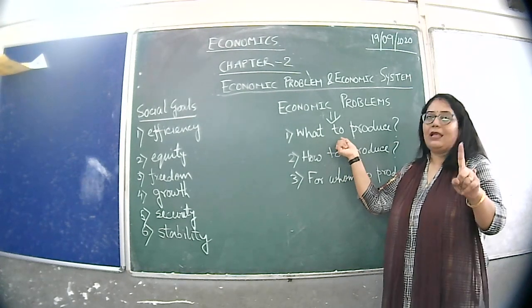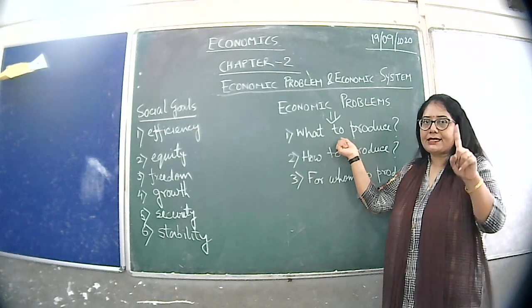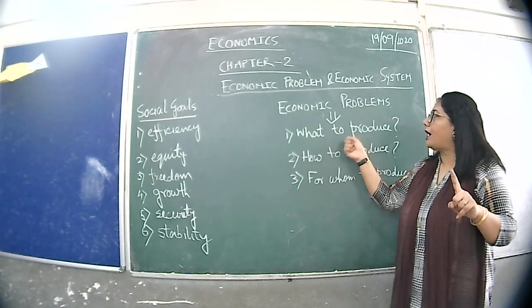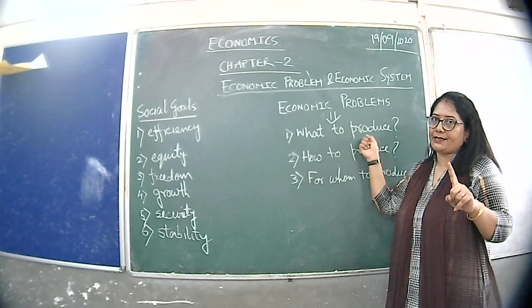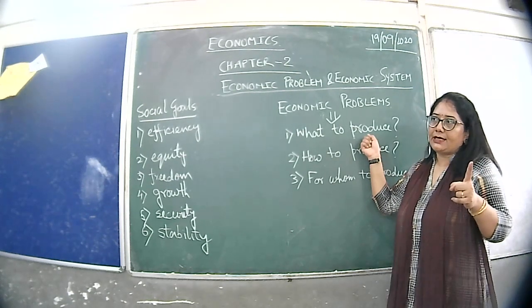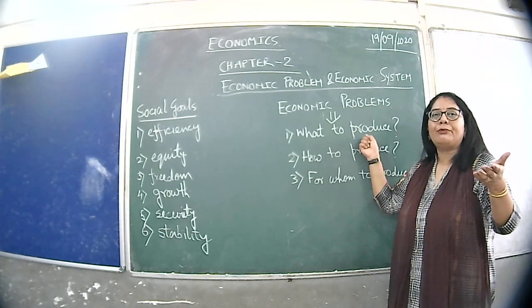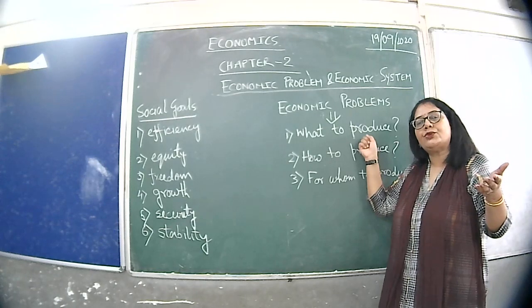First, it depends on the availability of resources. The first point on which what to produce depends is the availability of resources. The higher the availability, the higher will be the number of goods and services I can produce.